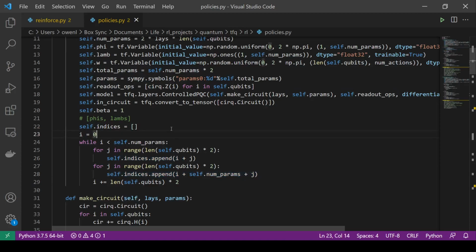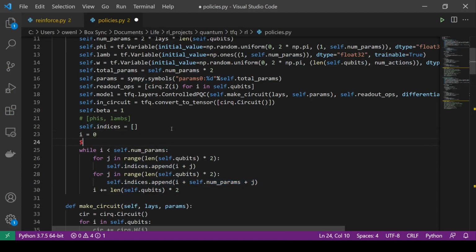And so this output will look like 0, 1, 2, 3, 4. I'm just going to assume it's 4 weights per layer rather than 8, just so I can type faster. And then if we have 10 layers, this will be 40. Oh, sorry, this will not be 40. If we have, no, it will. If we have 20 layers, it'll be 40.